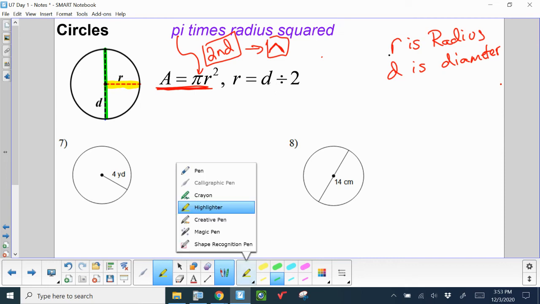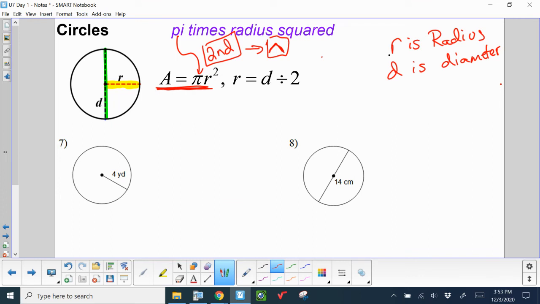So a lot of times when you're given a circle and you're asked to find the area, you want to ask yourself, well, do I know the diameter or do I know the radius? Well, from the center to the outside, that's the radius. So the radius is 4. And my formula for area of a circle is pi r squared. And we're just going to take that value of 4 and put it in for r and square it on the calculator.